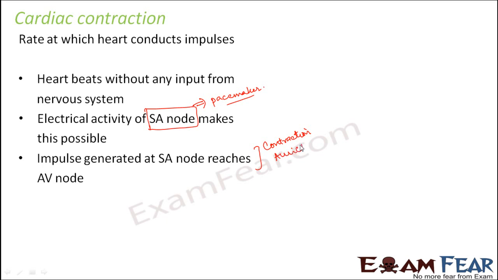Contraction of the auricles. After this, the signal from the AV node passes through the AV bundle and then through the bundle of His. The impulses which reach down to the ventricles are delayed by almost 1/10 of a second, and this delay is contributed by the AV node, because from the SA node to the AV node there is some delay involved. So that is the function of the AV node, that it relays as well as delays the impulses.